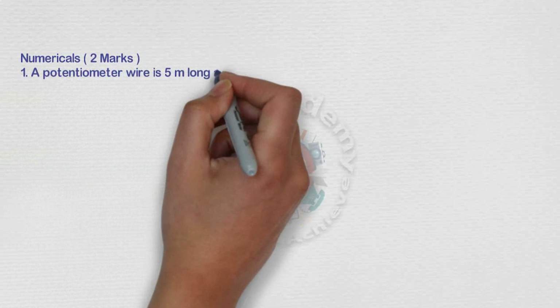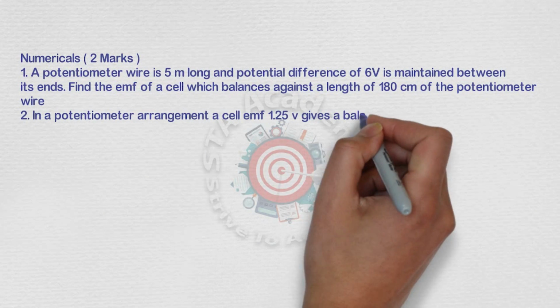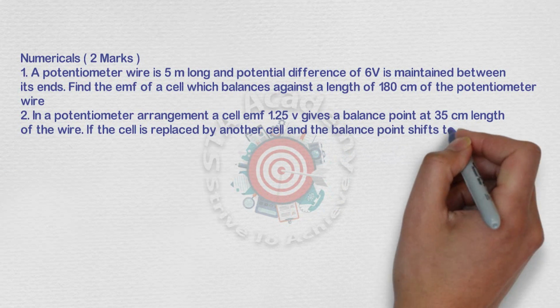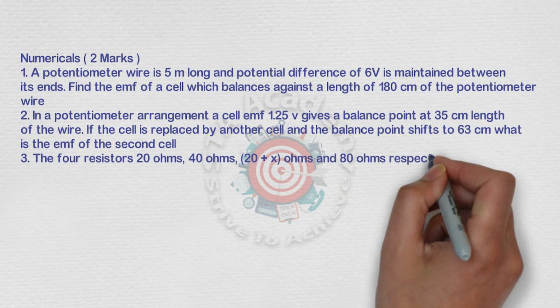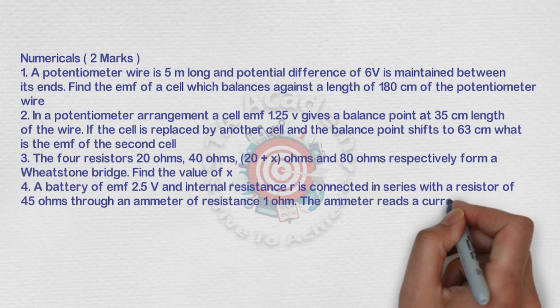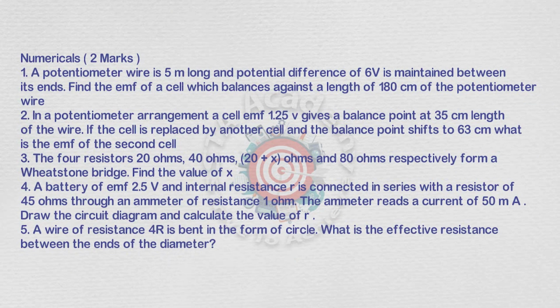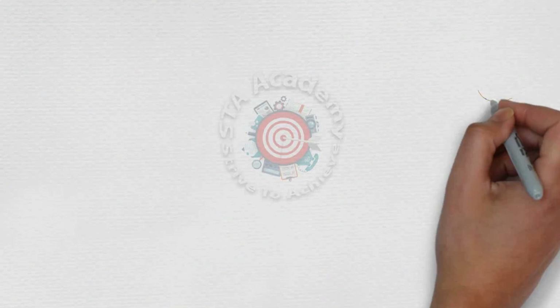With this long answer, they will ask one numerical, that is question number 1, question number 2, 3, 4, 5. These are the very important numericals that give you 2 marks, but the long answer is 6 marks. So if you are practicing these 3 long answers, you also have to practice all these numericals, which will also give you maximum marks.